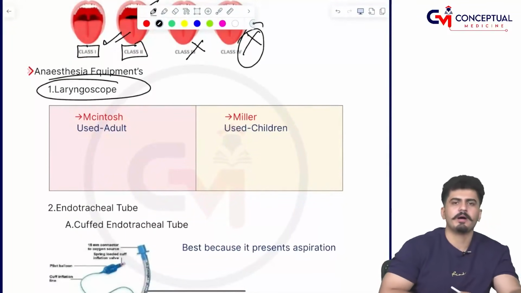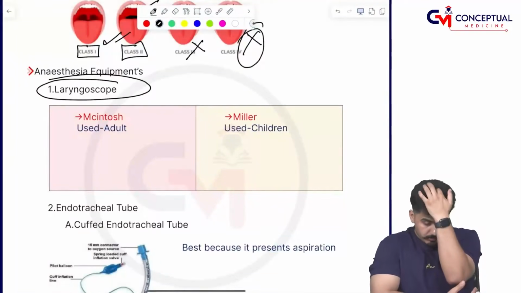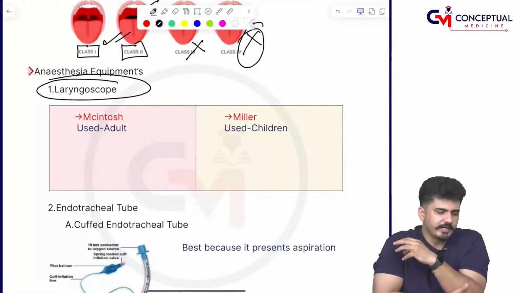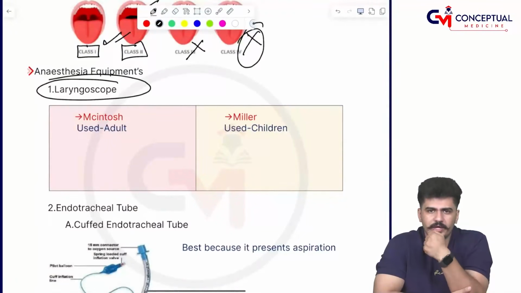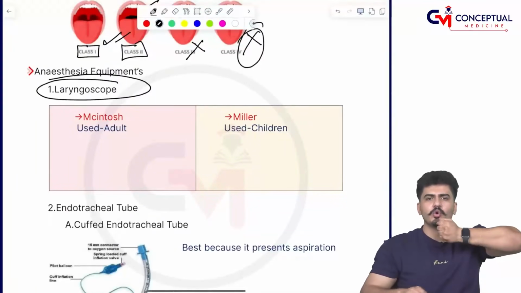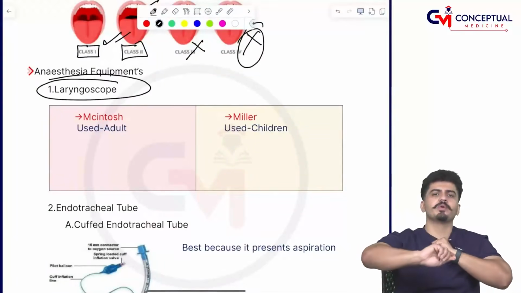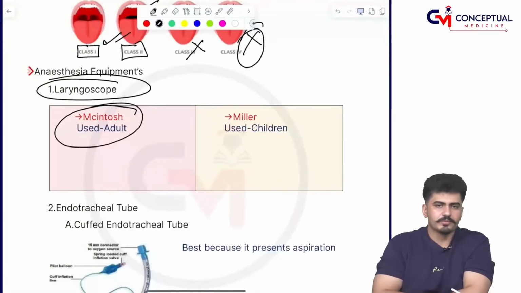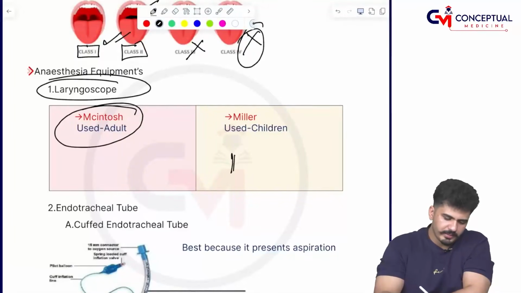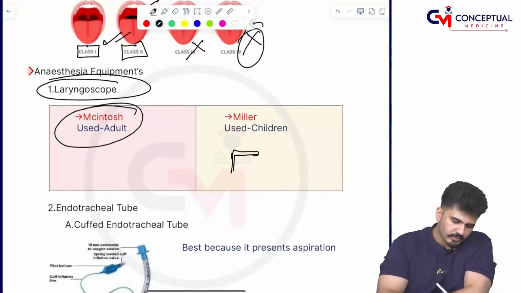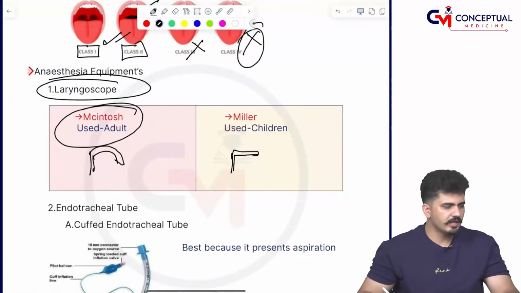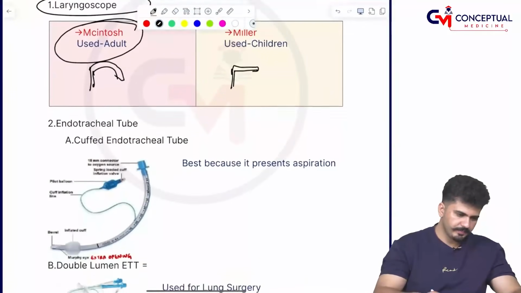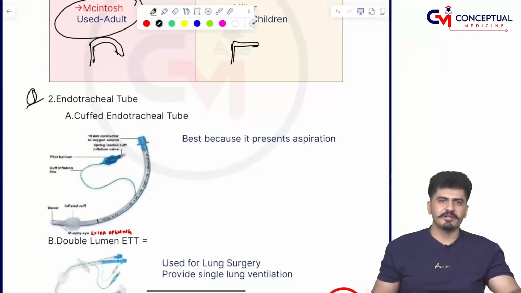Then laryngoscope: after maintaining the intubation position and seeing whether you can intubate or not, you have to know the type of laryngoscope you are using, held with the non-dominant hand so that with the dominant hand you can put the tube inside. The Macintosh is most commonly used in adults, और बच्चों के अंदर Miller use होता है. Miller is straight, और adult का कैसा होता है? टेढ़ा, like this. Miller कैसा होता है? सीधा, और Macintosh कैसा होता है? टेढ़ा.